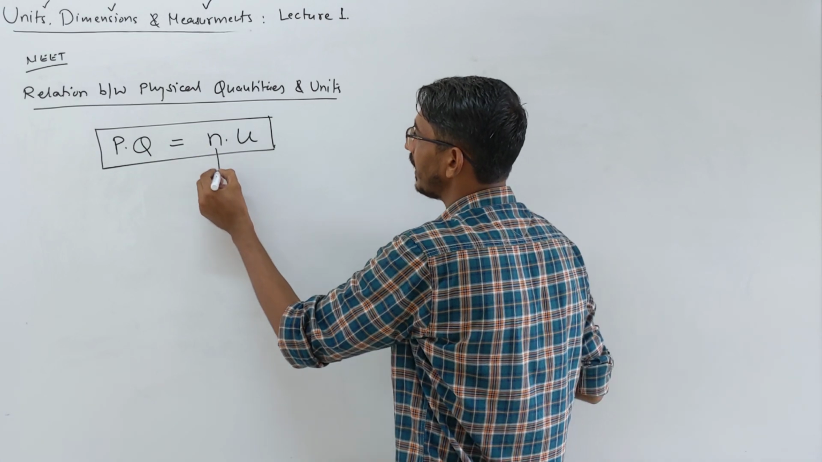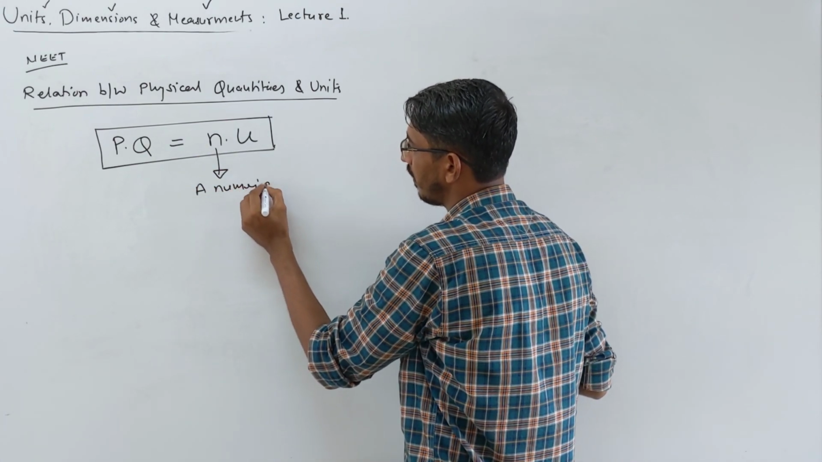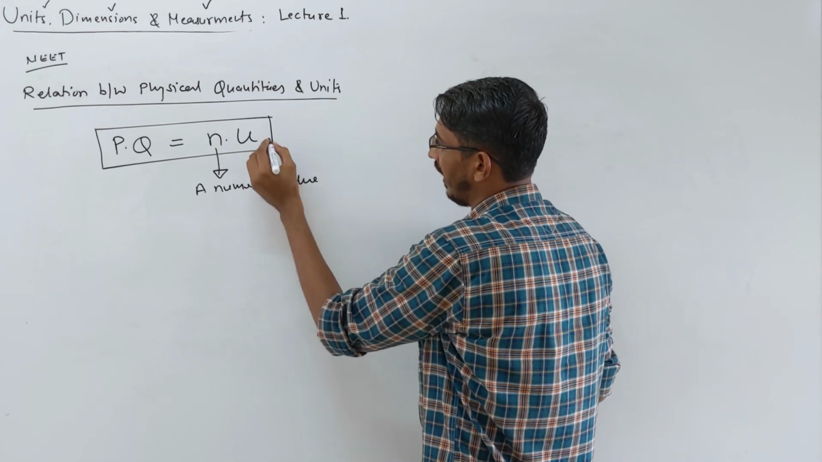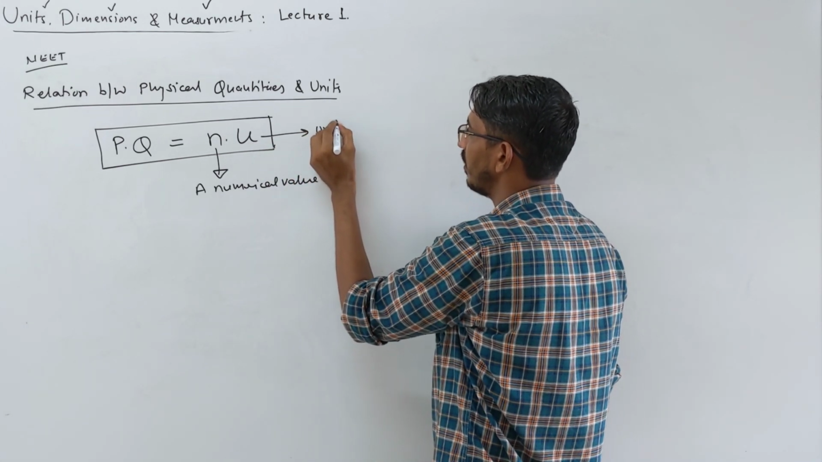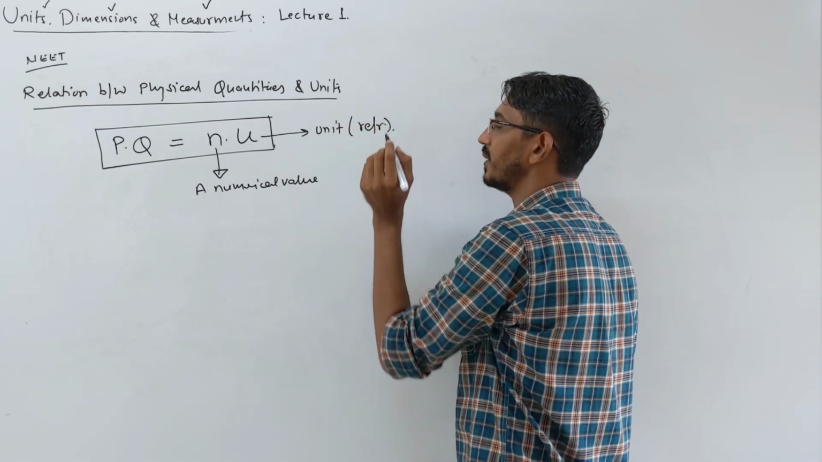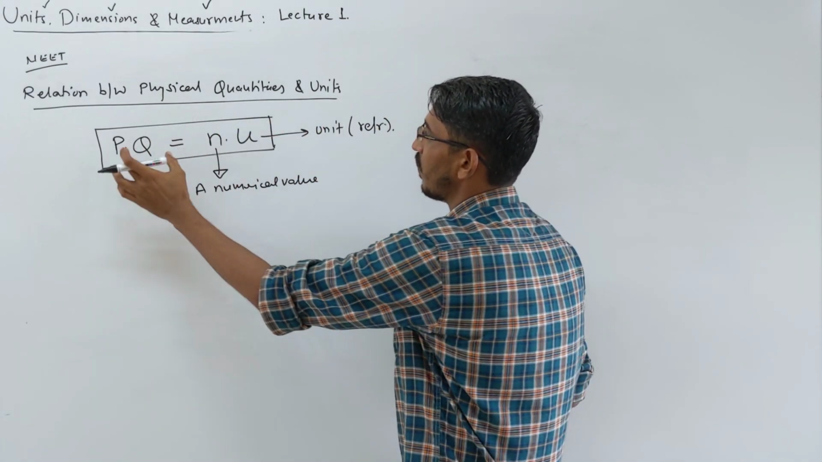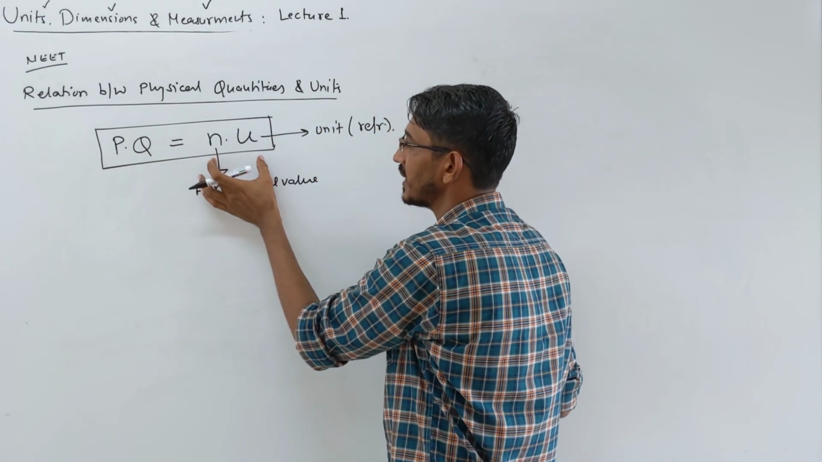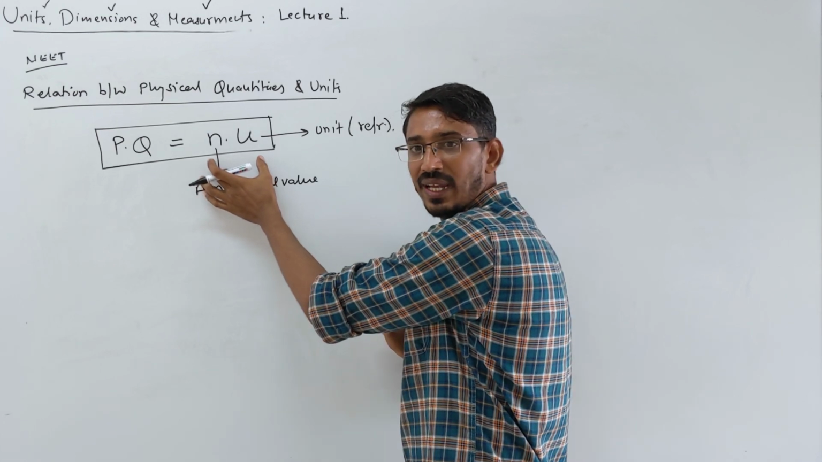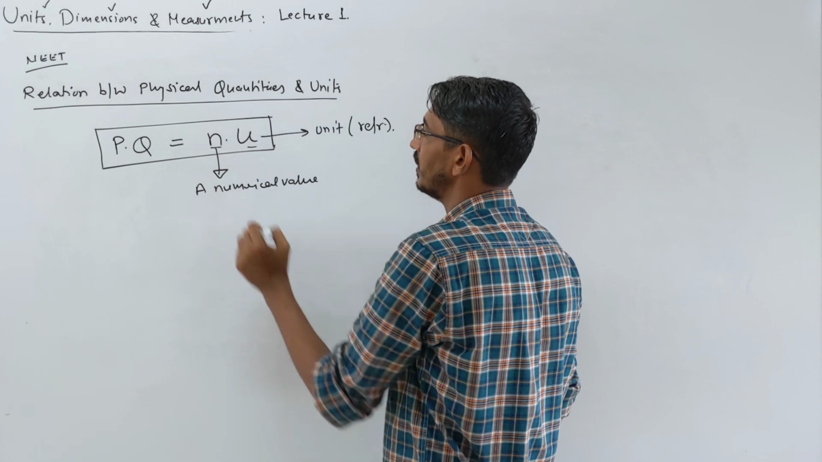Your n is a numerical value, and this is your unit, or you can call it a reference, or some standard for comparison, right? So every physical quantity is made up of two things: a number and a unit. You cannot have a unit alone or a number alone, right?